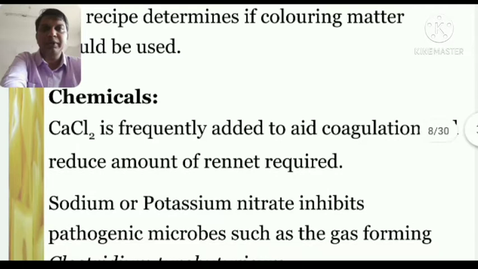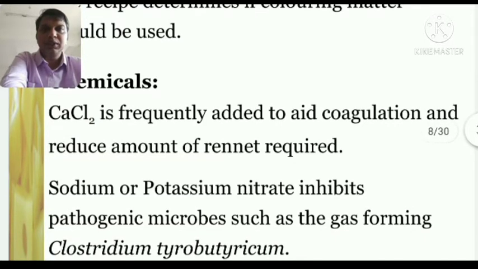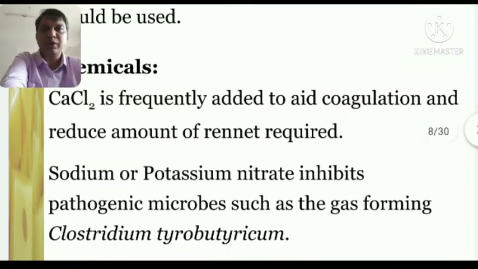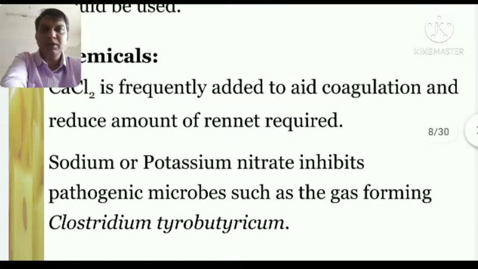Now coming to the chemicals. CaCl2 is frequently added to aid coagulation and reduce the amount of rennet required. CaCl2 is a chemical which we generally use to reduce rennet use, because the availability of rennet is limited, and to get rennet we need to do a lot of hard work. So CaCl2 is one of the most important chemicals, which acts on the protein of the milk to coagulate it.